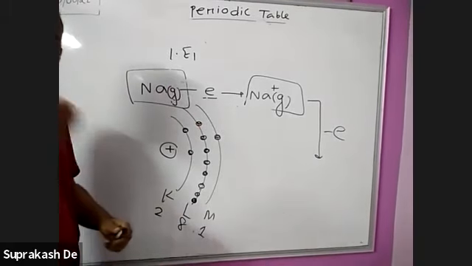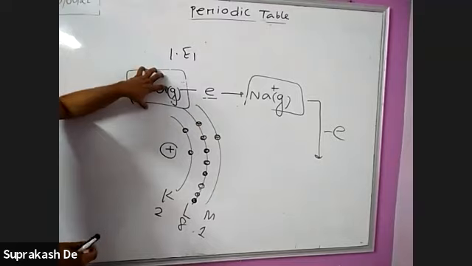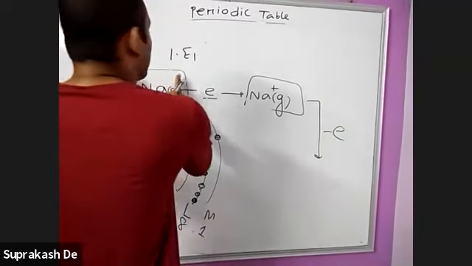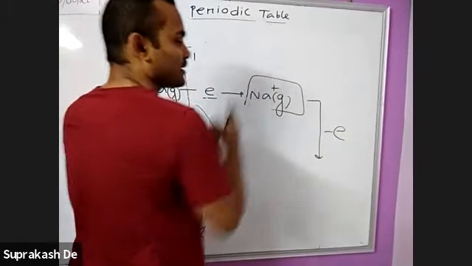Again, when you are trying to release the electron from the atom, this is the first ionization potential. So we look only at the atom. We will not look at the product here.